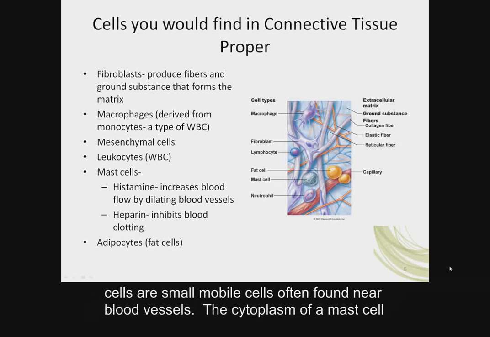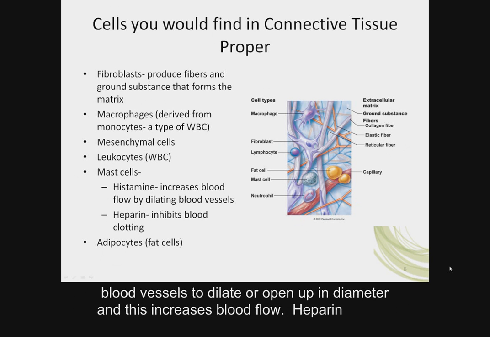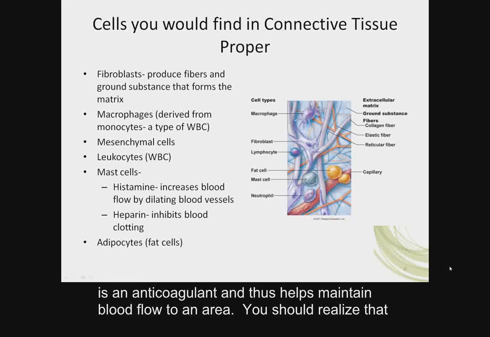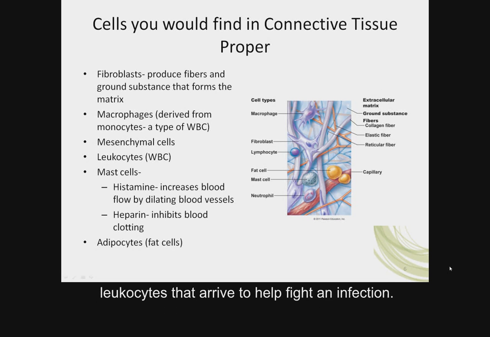Mast cells are small mobile cells often found near blood vessels. The cytoplasm of a mast cell is filled with secretory granules of histamine and heparin. Histamine causes blood vessels to dilate or open up in diameter, and this increases blood flow. Heparin is an anticoagulant and thus helps maintain blood flow to an area. You should realize that these two chemicals allow more blood flow to an area of infection, and this means more leukocytes that arrive to help an infection.